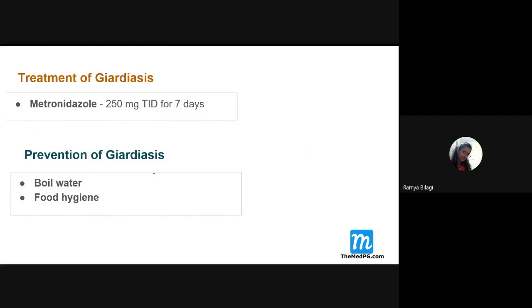Today we have covered some of the MCQs related to Entamoeba, and then we have seen Giardia in detail. What is the shape of the cyst of this Giardia? Oval. One thing you can say is that it is ellipsoid. How many nuclei does it have? Four nuclei.